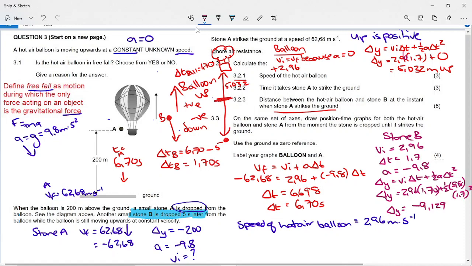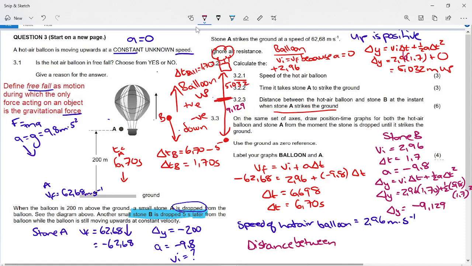And you might be thinking, why have I got a negative number? Well, it's because we said up is positive and the stone was going downwards. So this is 9.129. So if we want the distance between the two, we have to add them together. How much the stone went down plus how much the balloon went up.